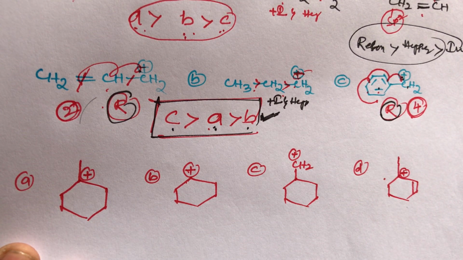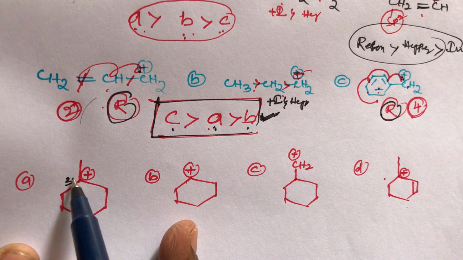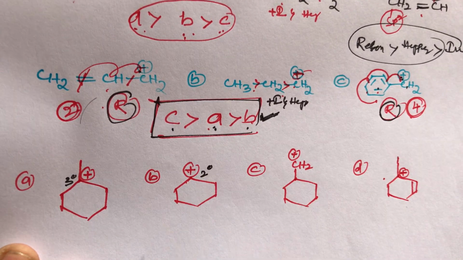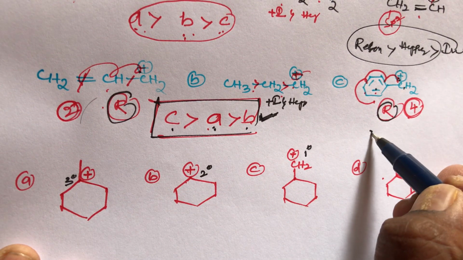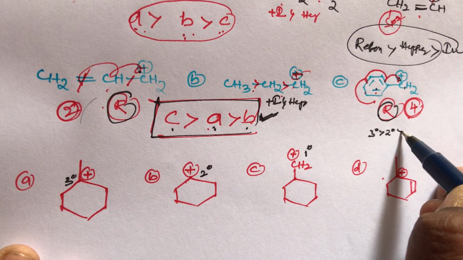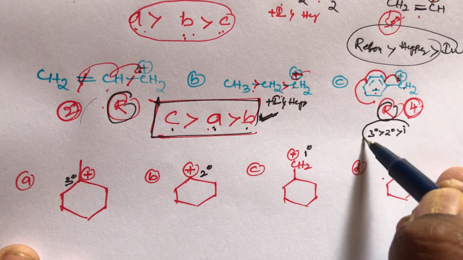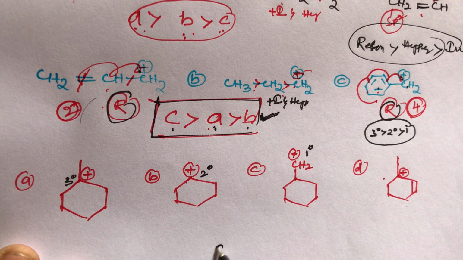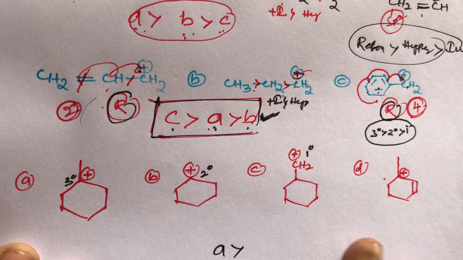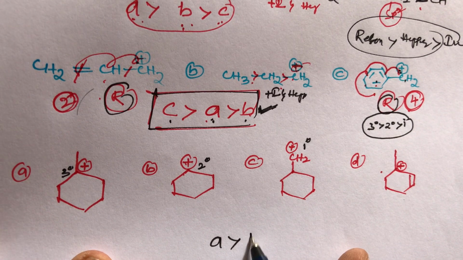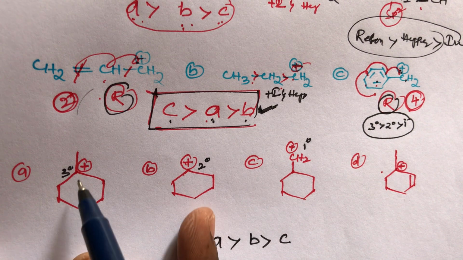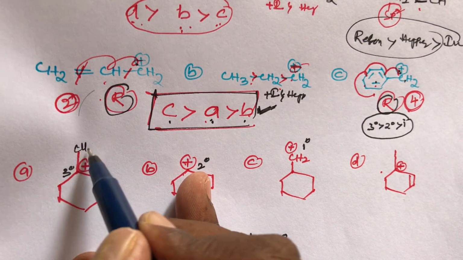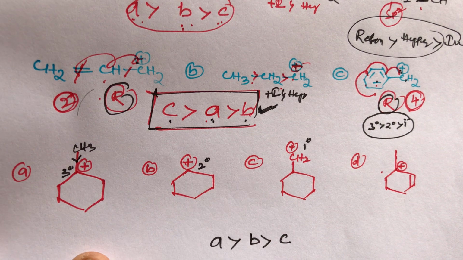All are cyclohexane compounds. This is a tertiary carbocation, this is a secondary carbocation, this is a primary carbocation. We know, student, the carbocation order: tertiary carbocation is more stable than secondary carbocation, and secondary carbocation is more stable than primary carbocation. We know the order. A is more stable than B, B is more stable than C. Why? Because this is a tertiary carbocation. What is this? It is a CH3 group. What is the role of the CH3 group, student? That is a methyl group, an electron releasing group.